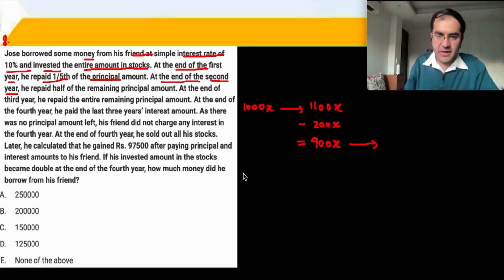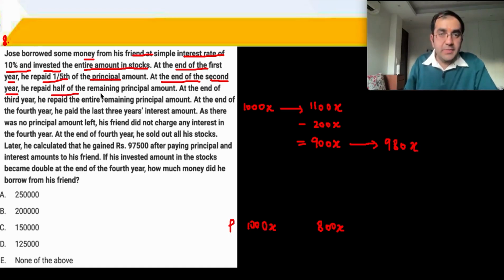So principal 800x is left. Let me write down the principal over here as a separate calculation. Principal is currently 1000x. Now principal is 800x. Okay, on this 800x, 10% gives you 880x, so 980x is now to be paid.